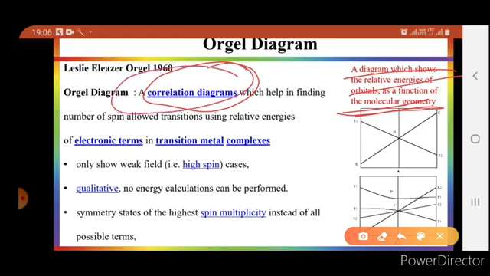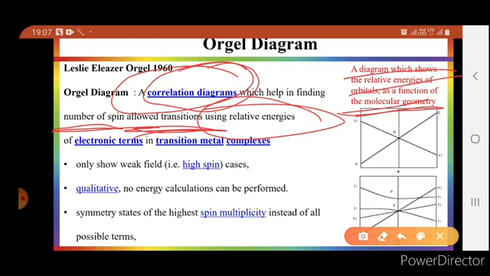So what is the Orgel diagram? The Orgel diagram is a correlation diagram which helps in finding the total number of spin allowed transitions using the relative energy. By using the Orgel diagram, one can easily find out how many transitions are possible in a given transition metal complex. So it is very helpful for finding the important transitions of the same spin multiplicity.